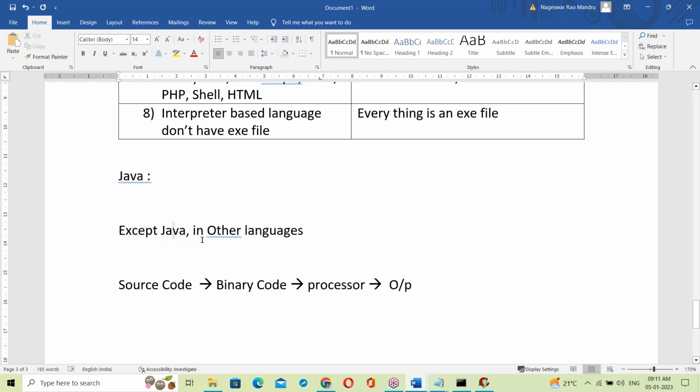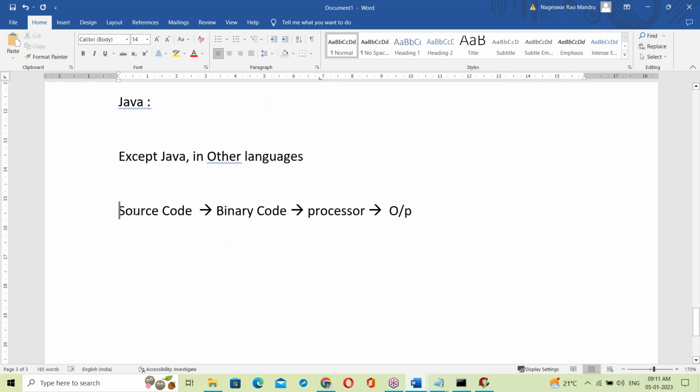Except Java, in other languages, whether interpreter based or compiler based, in any case the source code is simply converted to binary format, given to the processor, and then executed.